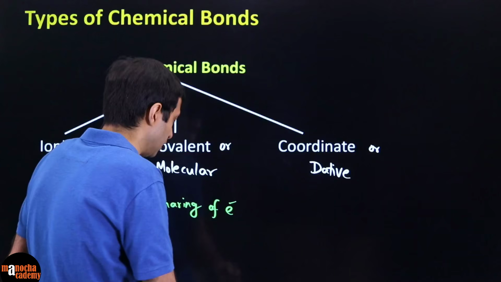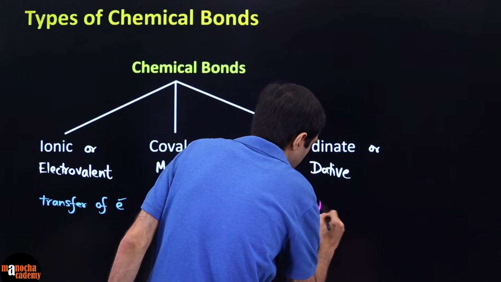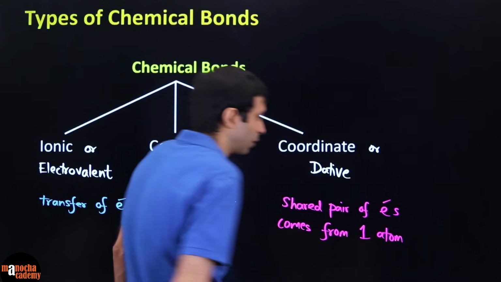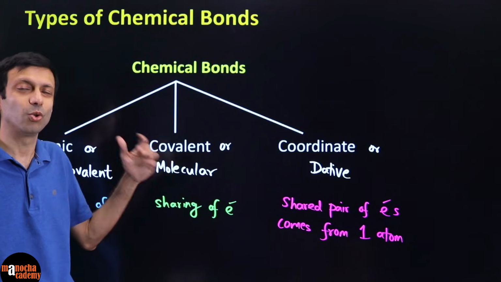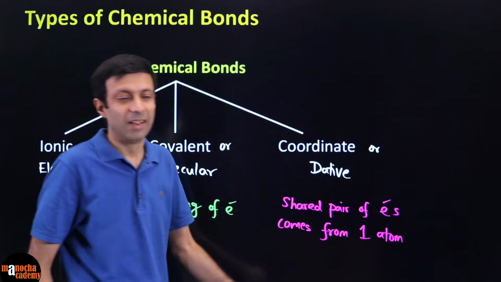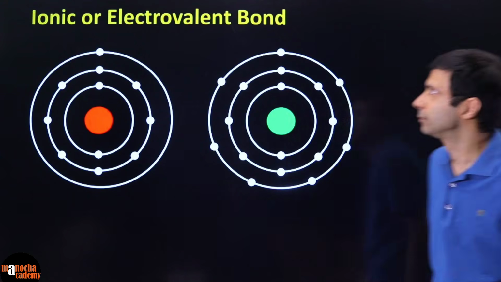So the important difference here is that the shared pair of electrons comes from just one atom. Here both the atoms are sharing electrons, 1, 2 or 3 or whatever, but here it's only coming from one. So that is the difference. Again, in today's class we'll be focused on ionic and covalent bonds.